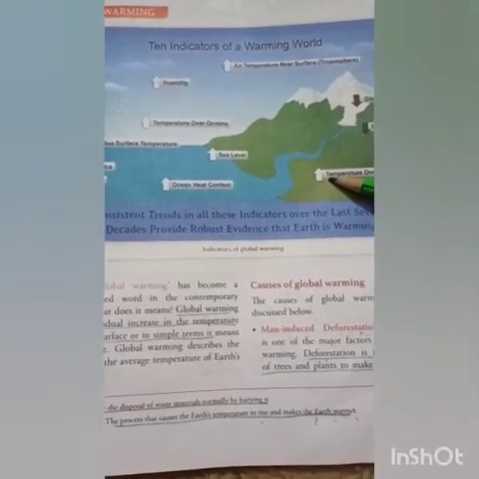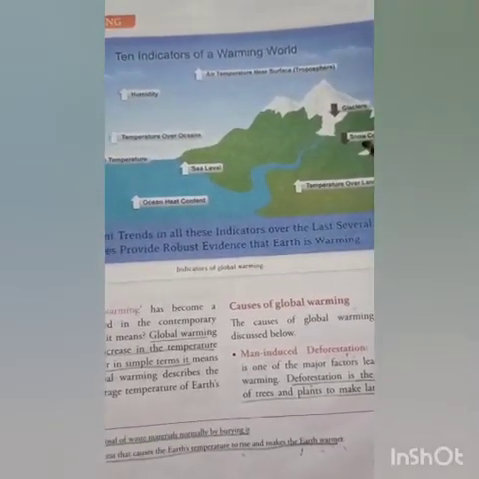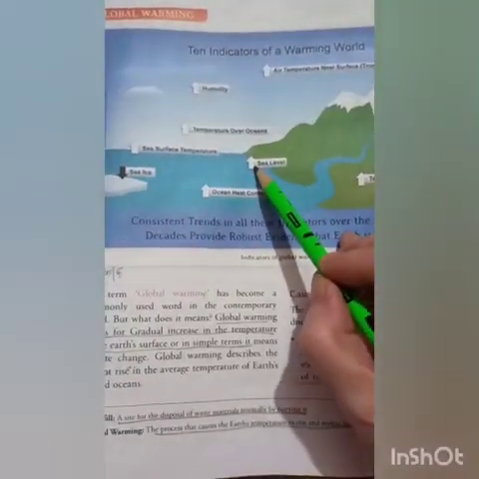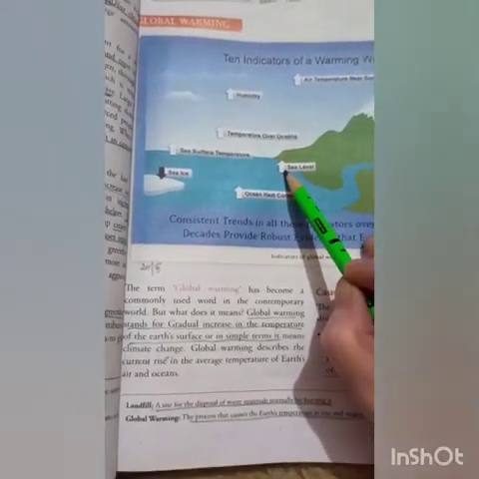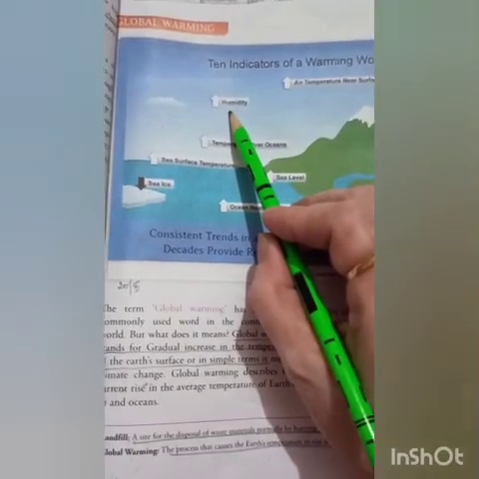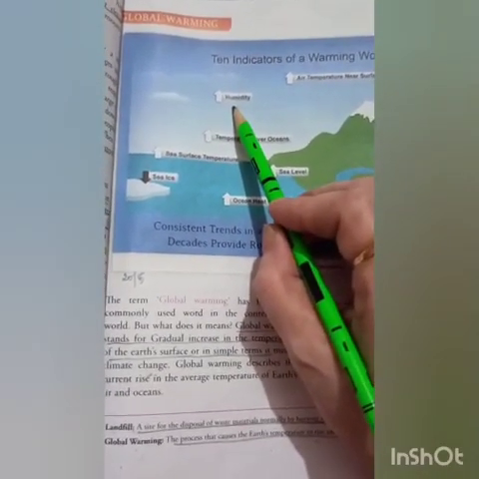When there is decrease in the snow cover, when the glaciers start melting, it indicates that the earth is warming up. When there is rise in the level of the sea, it shows that the earth is warming up. When there is increased humidity, the water vapor content in the atmosphere, it shows that global warming is actually taking place.